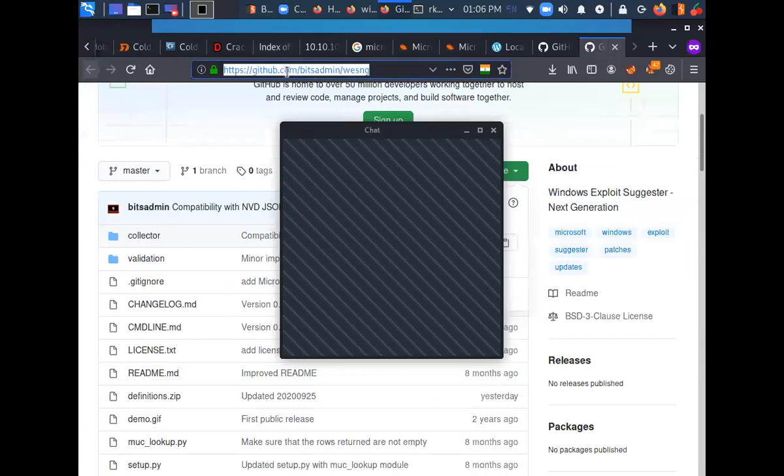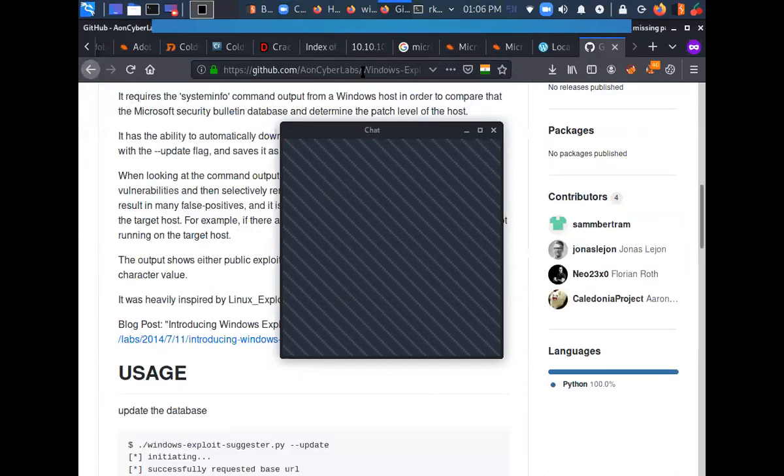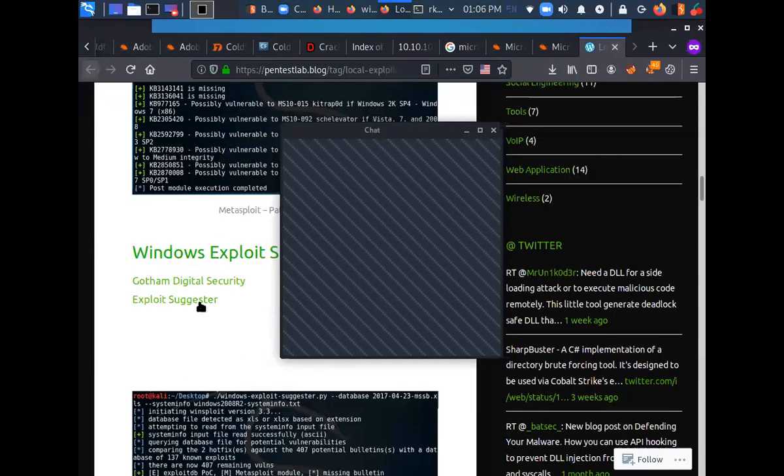Then certain GitHub pages to git clone. This is the Windows exploit suggester that we used for suggesting us the exploits, and we have another exploit suggester over here. Another point of reference article is here.